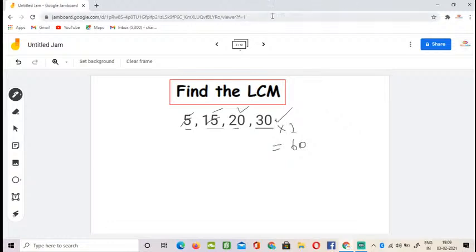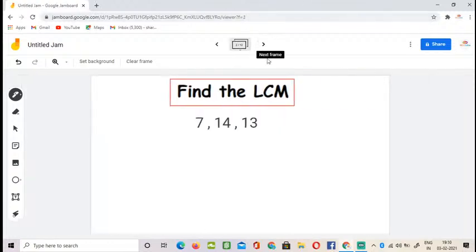Okay, now let's move to the third question. Here is your third question. Find the LCM. Okay, so let us start with our third question.